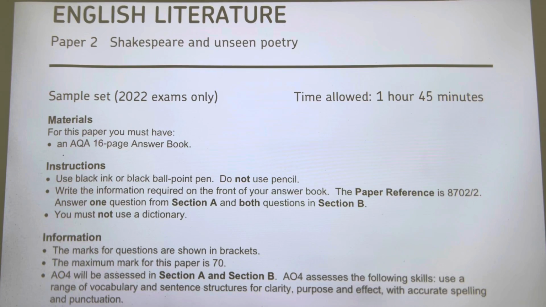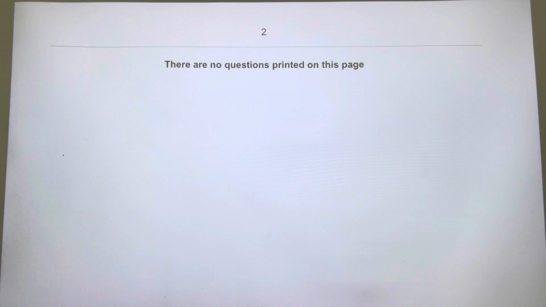Hey guys, so on Wednesday, this is your exam. The exam, guys, will be on Shakespeare and unseen poetry, and the entire exam, guys, is 1 hour and 45 minutes. Now, for a 1 hour and 45-minute exam, you are going to be answering 3 questions. Question number 1, guys, this is on Shakespeare. And this is worth 34 marks.